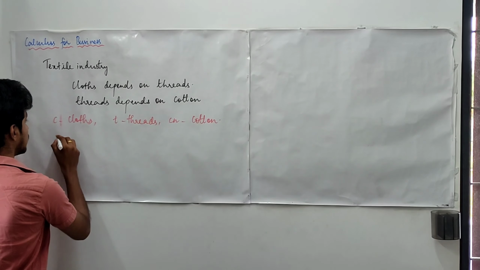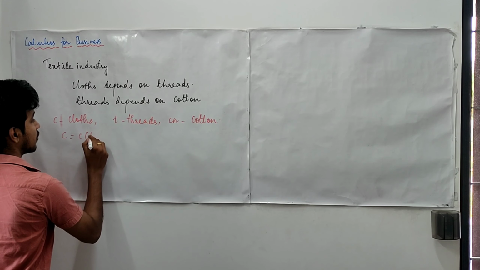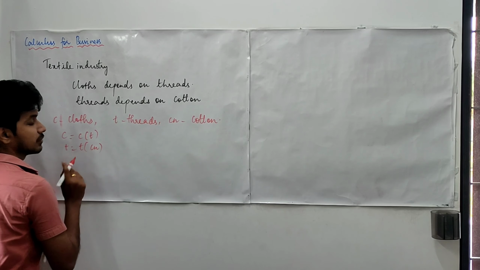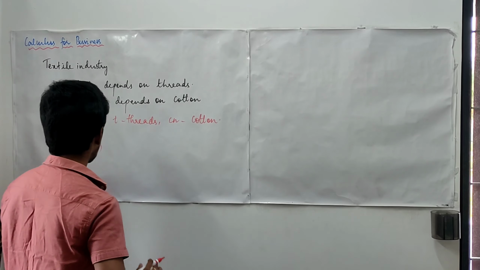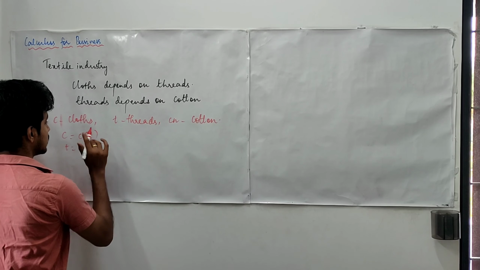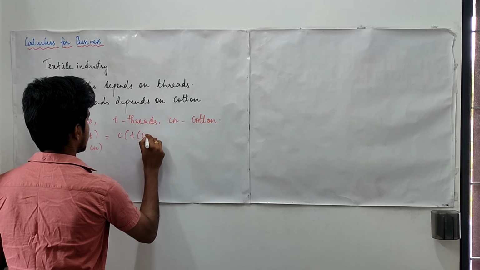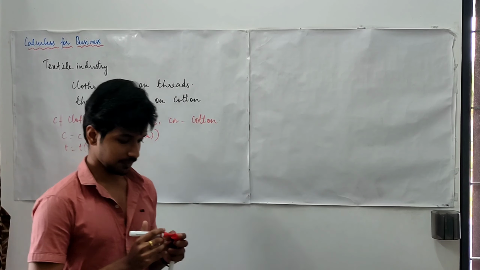Here you may see that C is a function of T and T is a function of Cn. So when you squeeze this in, C is a function of T of Cn.